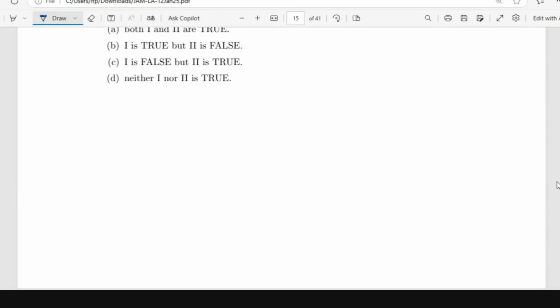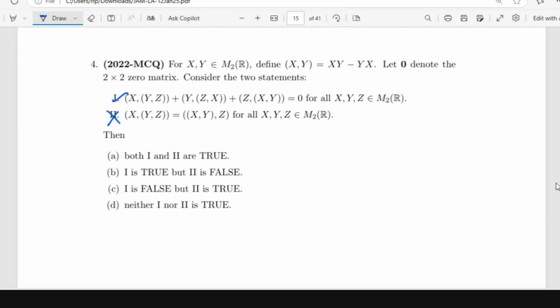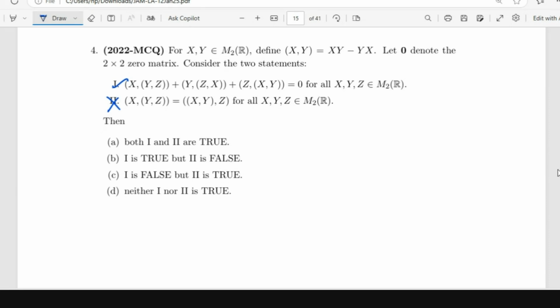Ma'am, how can we do it easily in exam? No, there is no easier way. For this, you have to work out because there is no trick involved. There is a new function that is defined there. So you just have to keep in mind that you have to solve it within this time frame. You also have to keep in mind that you will solve it the fastest when you do it correctly in your first attempt.